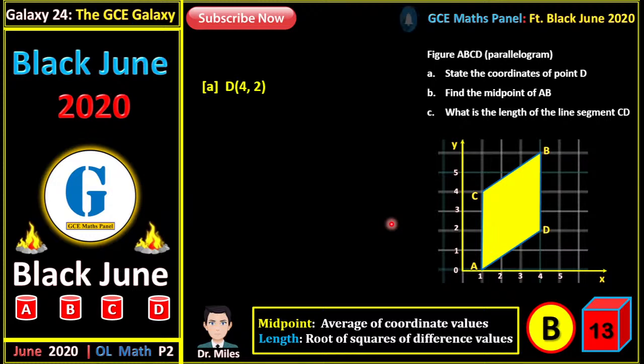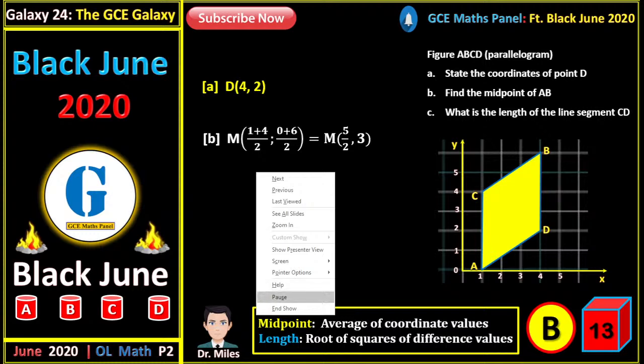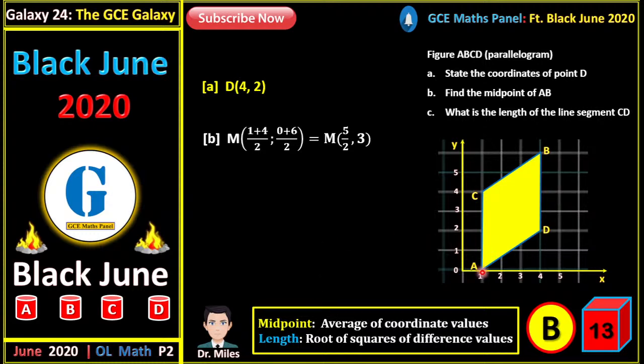Then find the midpoint of AB. So the midpoint of AB, you can use the formula, right? The midpoint of AB is (x1 plus x2 on 2, y1 plus y2 on 2). So for A, x1 is 1, and then for B, x2 is 4. That's why you have 1 plus 4 on 2. And then for the y values, the y value for A is 0, and the y value for B is 6. All of that divided by 2. So our midpoint is (5 on 2, 3). That's our midpoint.